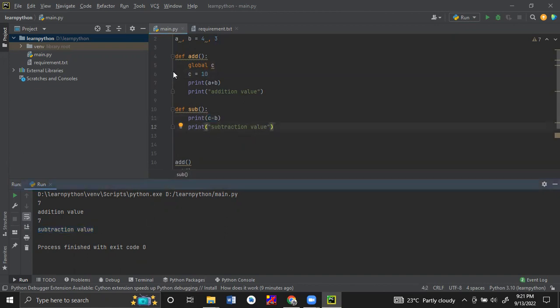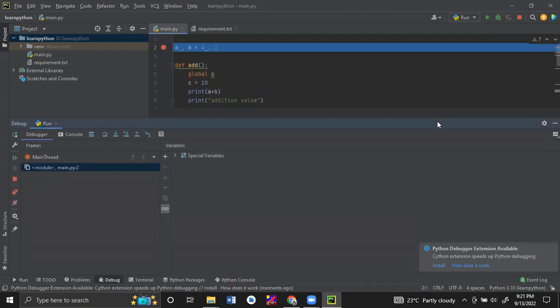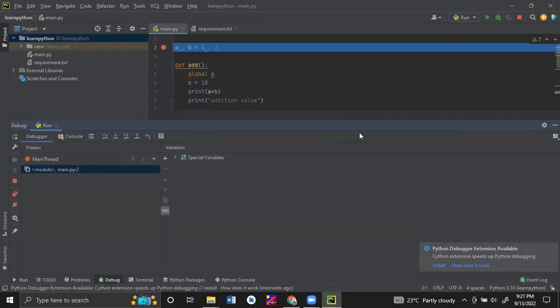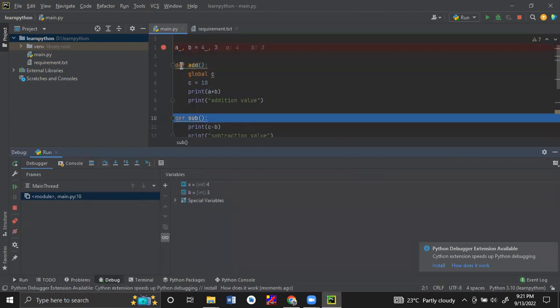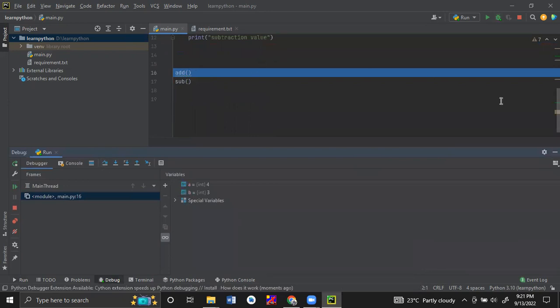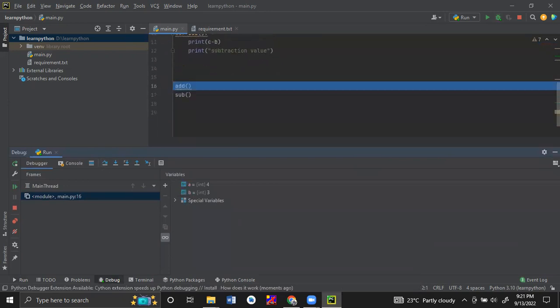If you want to debug it, we can debug the code. Let's go with line by line execution. As this is a definition, it just stores that definition reference in the RAM.